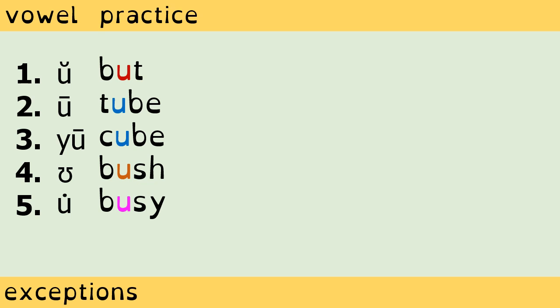The difference between tube and cube is that cube takes the U version of the long sound, while tube takes the oo sound only. If I were to say tube or cube, you would notice something weird.